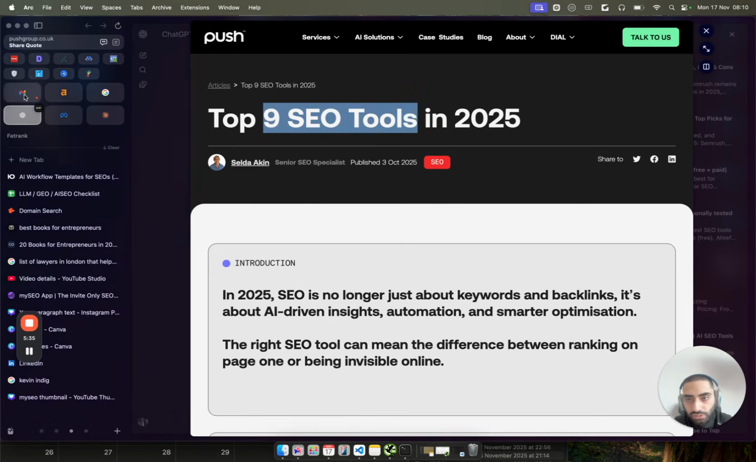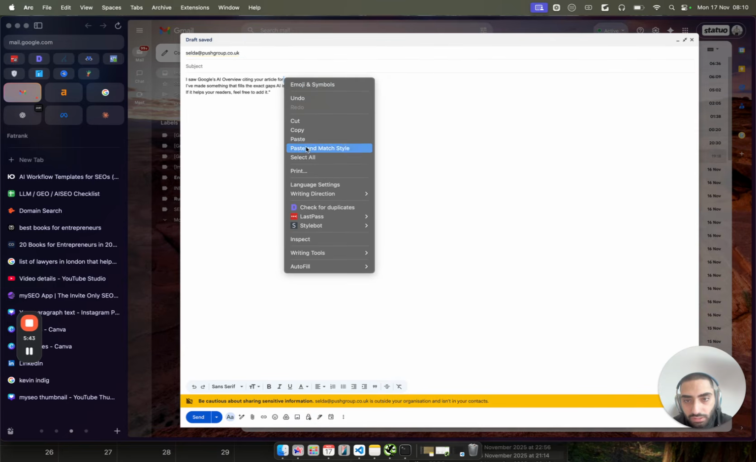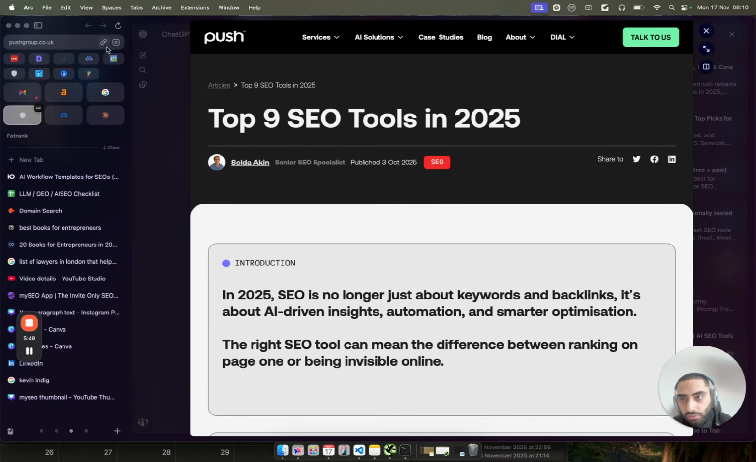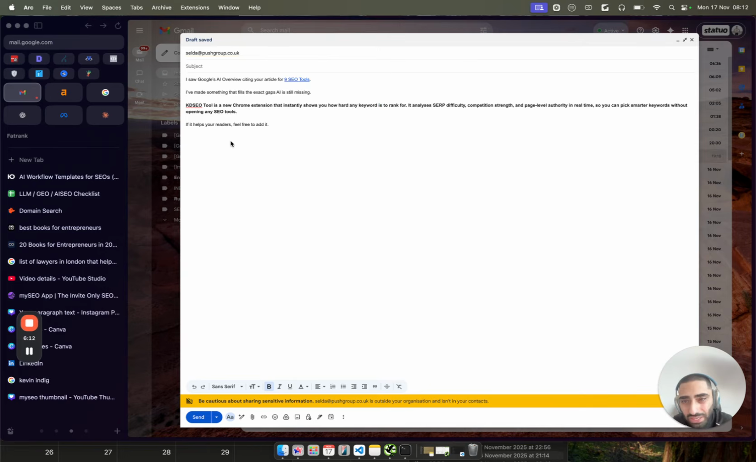So all I would do is copy that into my email, and literally where it says keyword, I would paste that into here, paste and match style. We can obviously link to it as well, so we could just copy this and link to this too. And then we could say, hey, you've missed out, let's say, Kasra Dash's SEO tool. If you've got an SEO tool, this is where you would mention that. So this is what the email would be.